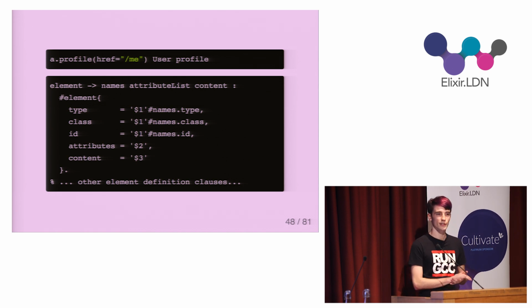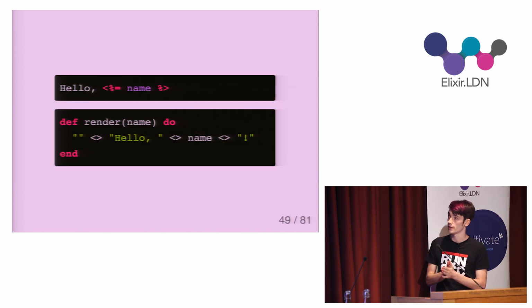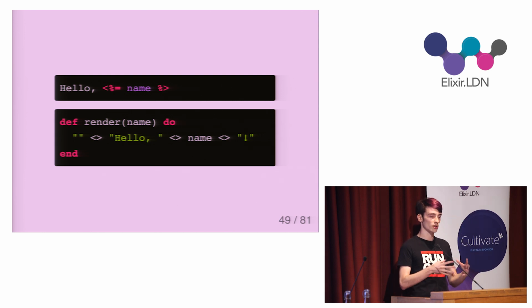So I wasn't entirely sure how to do this. So I had a look at the source code for EEx on GitHub, and I discovered that the code leverages some of Elixir's metaprogramming features in a way which seemed pretty clever, but also quite easy to imitate. So yet again, like with tokenization, Elixir's done some of the work for me. So here's an EEx template, and the function that the EEx compiler would construct from that template. The function simply concatenates each part of the template together.